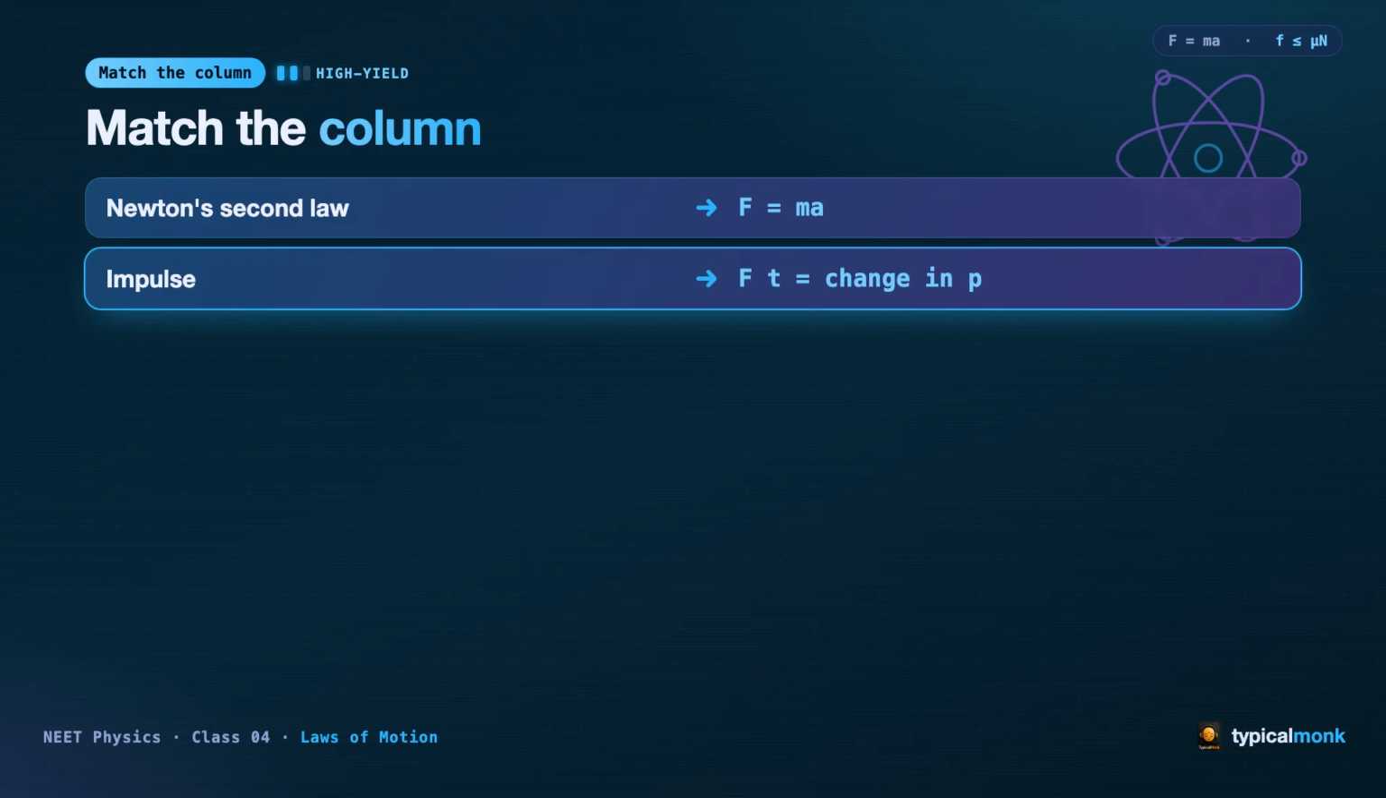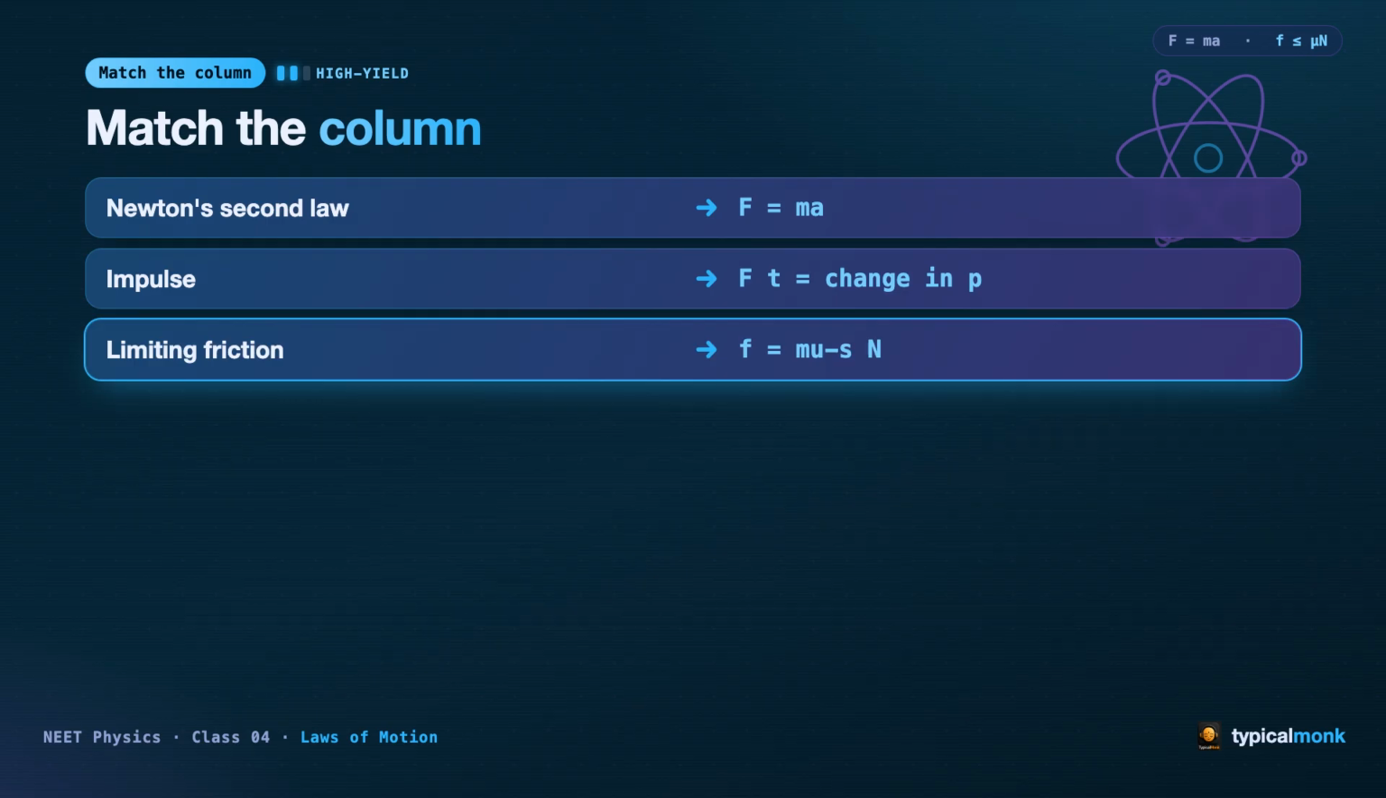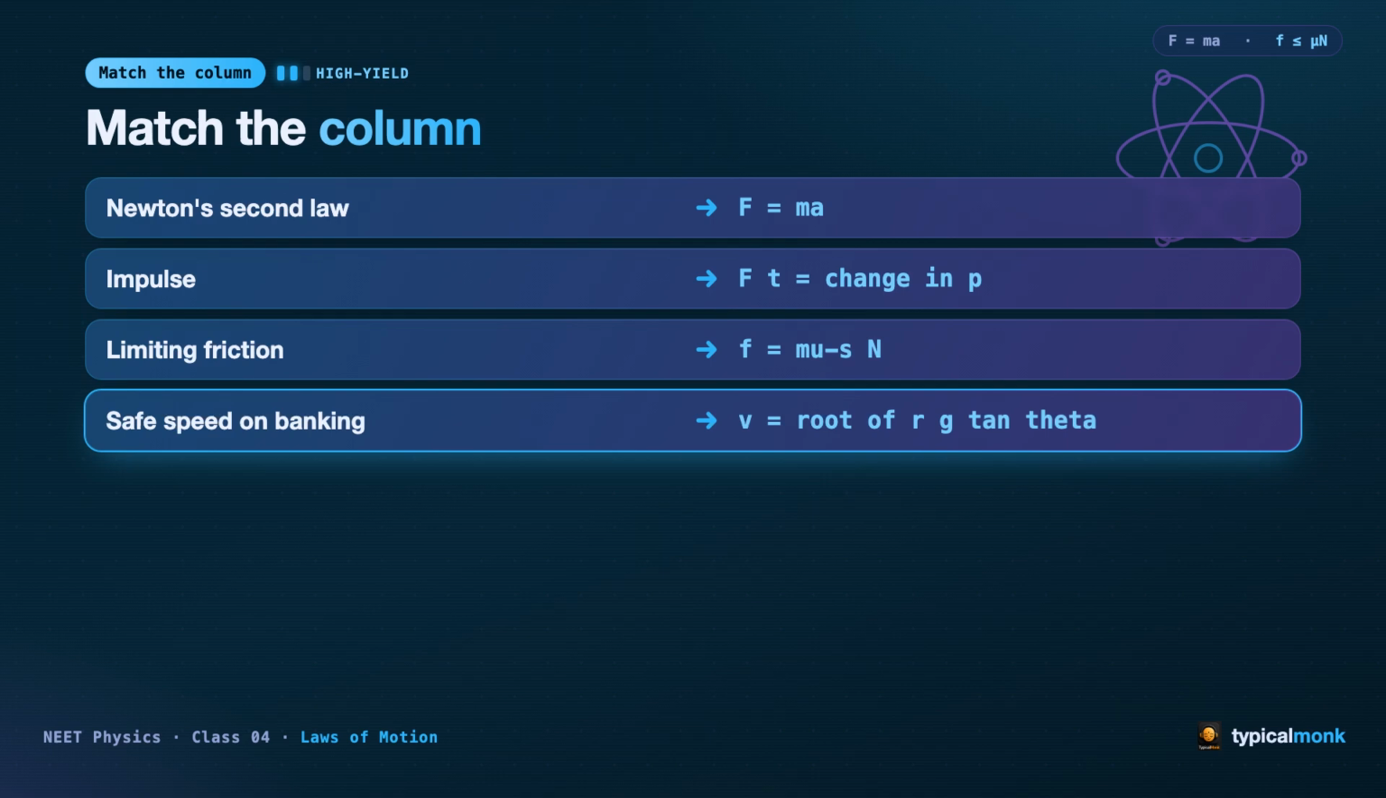A large force for a short time or a small force for long. Limiting friction: mu(s) times the normal force, the maximum static friction right before sliding. And safe speed on banking: the square root of r g tangent theta, the turning speed that needs no friction at all. If all four came to you before the reveal, this chapter is becoming yours.